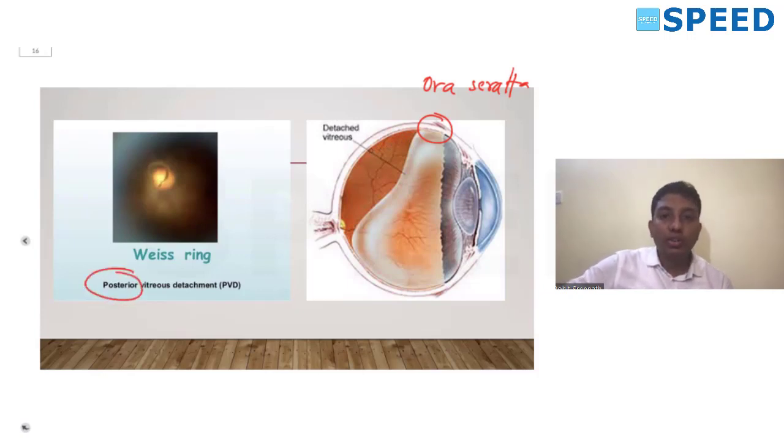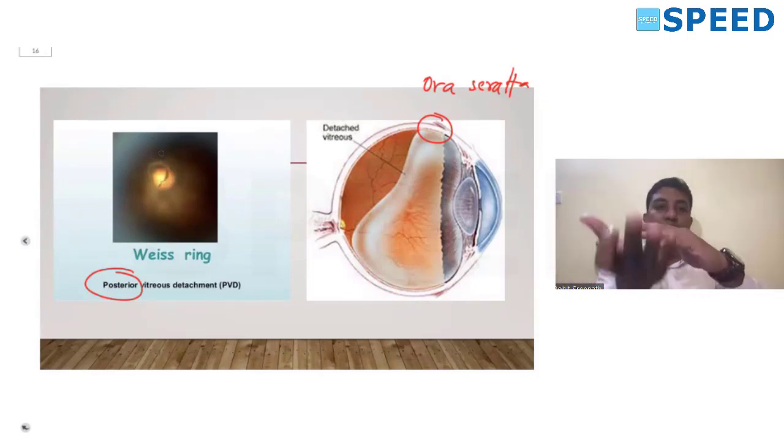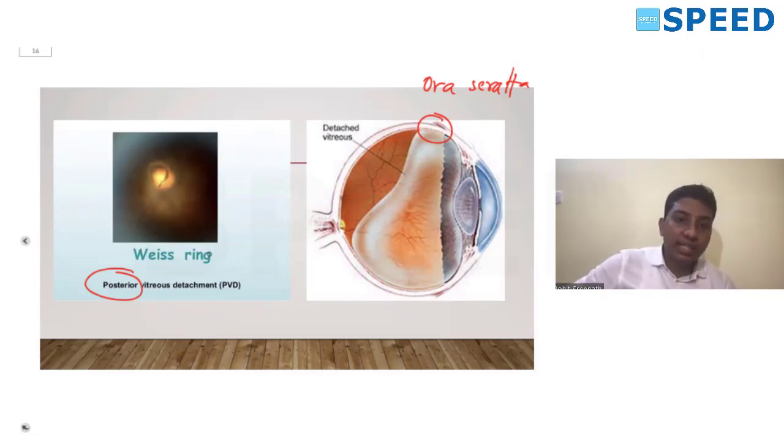In a posterior vitreous detachment, you will see the presence of a ring in front of the disc. This ring indicates that the attachment of the vitreous around the optic disc has separated and come forward. So this Wies ring is a feature of a posterior vitreous detachment.